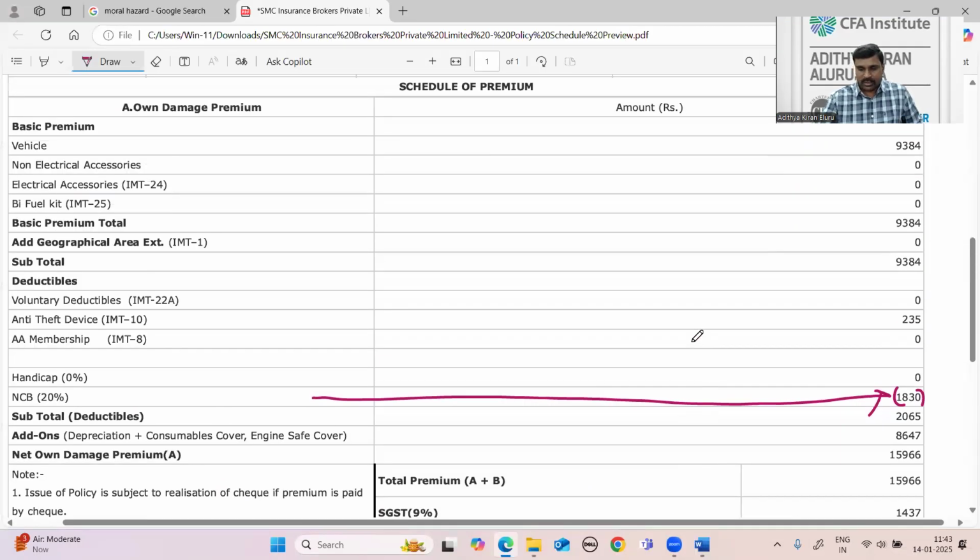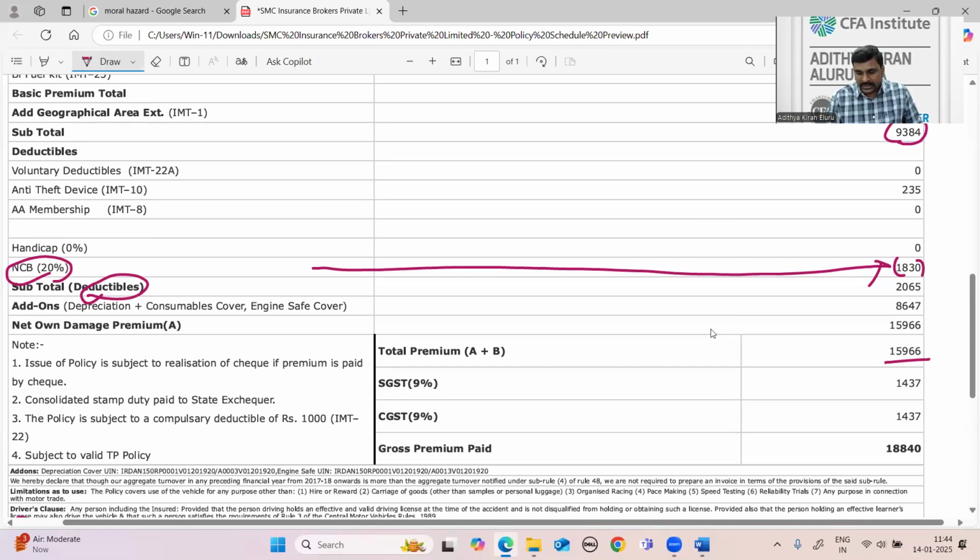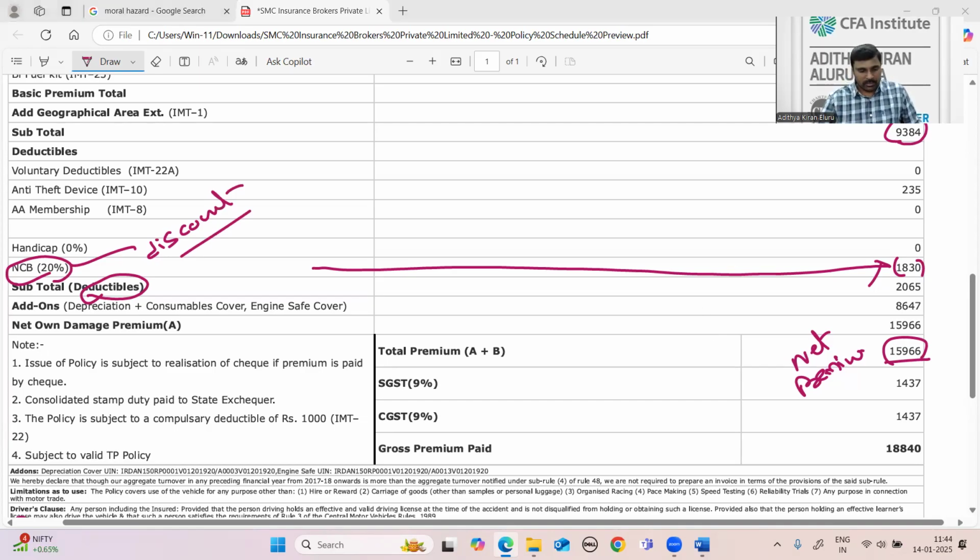Look at this. This is my gross premium. 9,384 is the gross premium. From that, this is deducted. The deduction is the no claim bonus. On the net amount only, I have to pay GST. I have to pay GST on the net premium. No claim bonus is treated as a discount that has to be deducted from the gross premium.